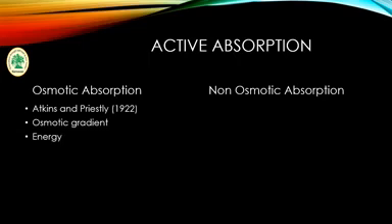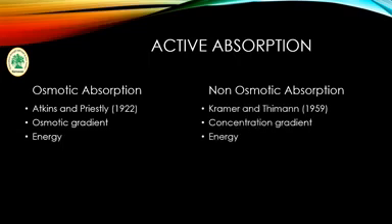This is about osmotic and non-osmotic absorption. The osmotic theory was proposed by Atkins and Priestley in 1922, and the non-osmotic absorption theory by Cramer and Thiamin in 1959.